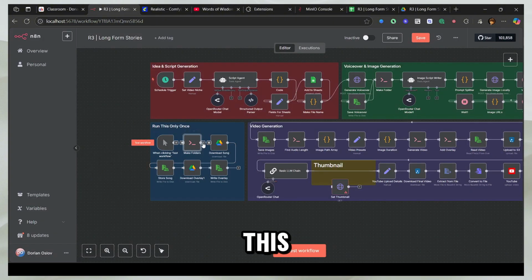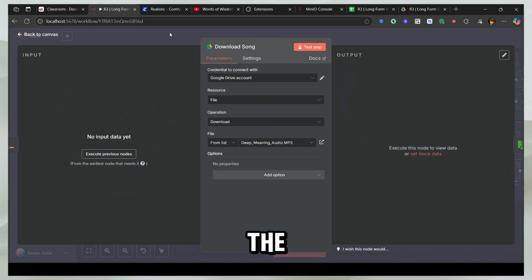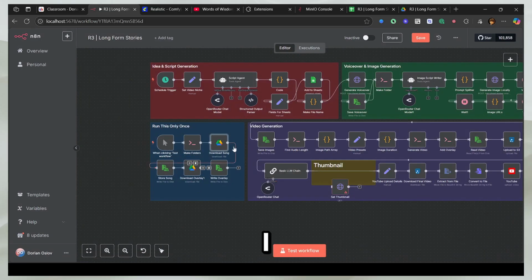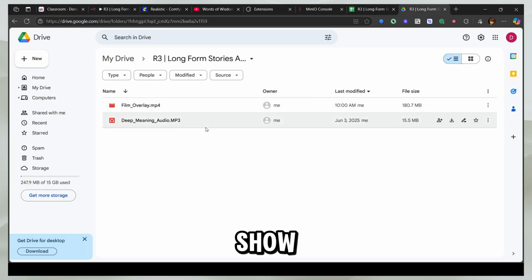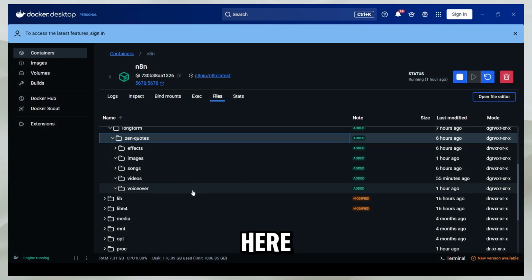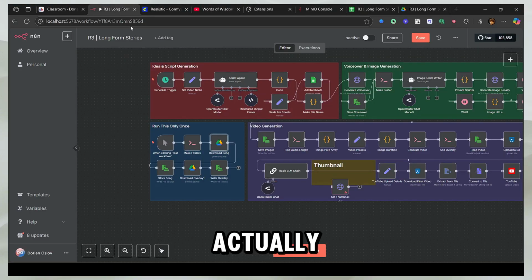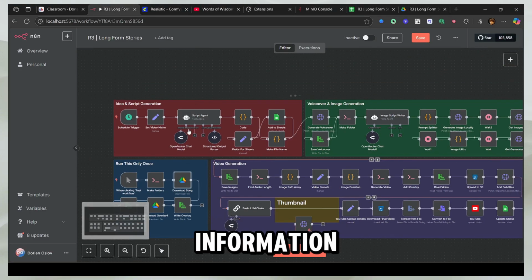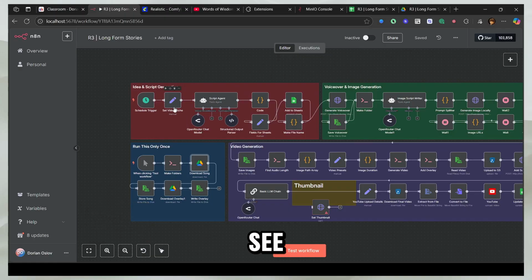So when you run this, what it's actually going to do is make these folders, and this is the node to download the song and the overlay, but I won't recommend it. You can just download it directly from this drive that I show you, and you can paste it here, right? So when you paste it here, what's actually going to happen is you'll have all the information there. So now let's go ahead and see this agent.